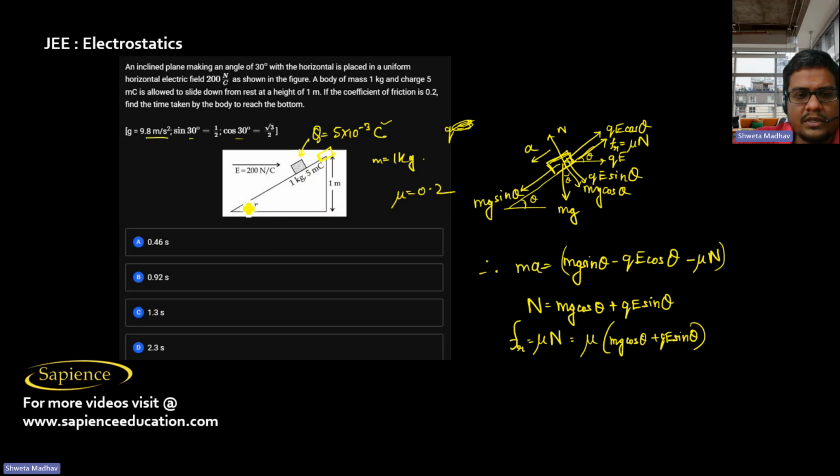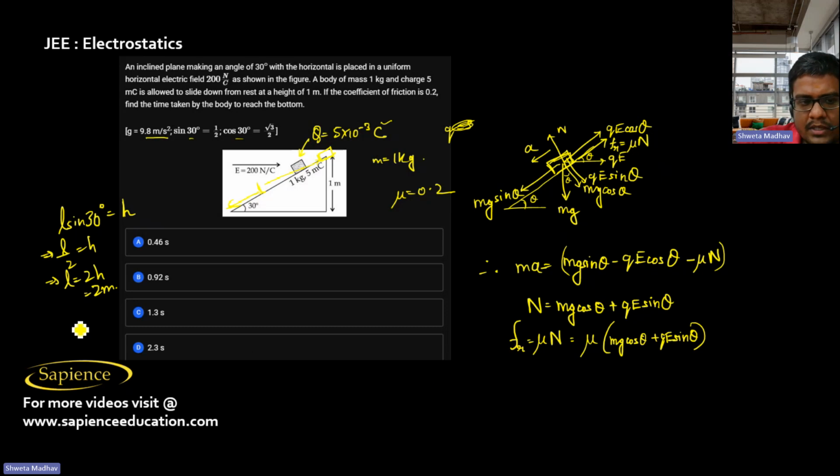So if the length of the inclined plane is suppose L, then L sin 30 degree is equal to 1, which is the height. So L by 2 is h. So L will be equal to 2 times h, that is equal to 2 meter.